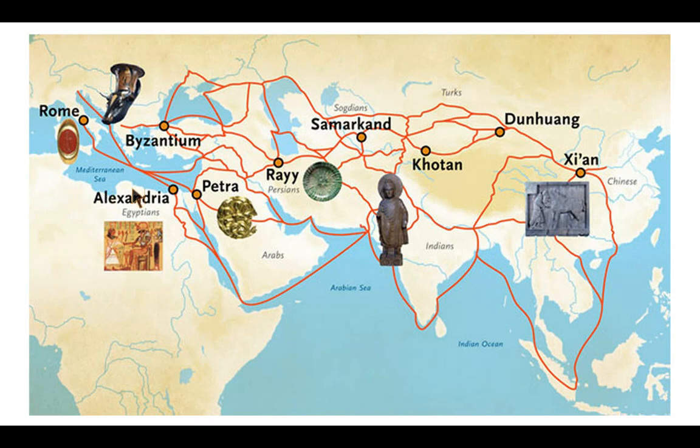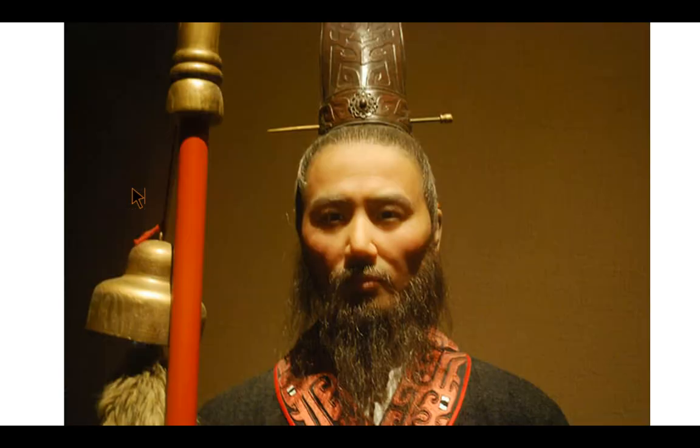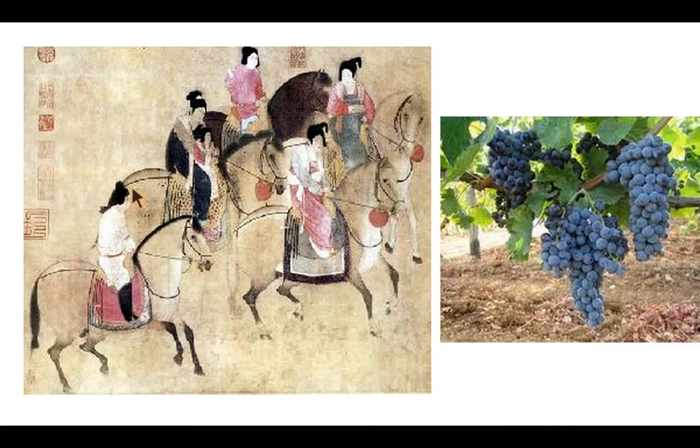Along the Silk Road, the Chinese traded many inventions like porcelain, paper, gunpowder, and silk, for which the road is named. But China wasn't always open to trading with other countries. A Chinese explorer named Zhang Qian opened the way for trade between China and the West in 138 BCE. He was one of the first emperors to travel on the Silk Road. He brought back horses and grapes from his journey, but more importantly, he was able to begin the Silk Road.